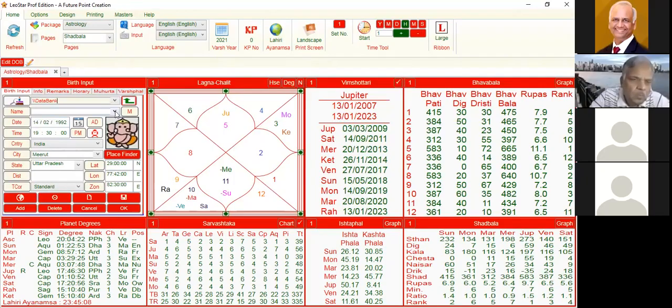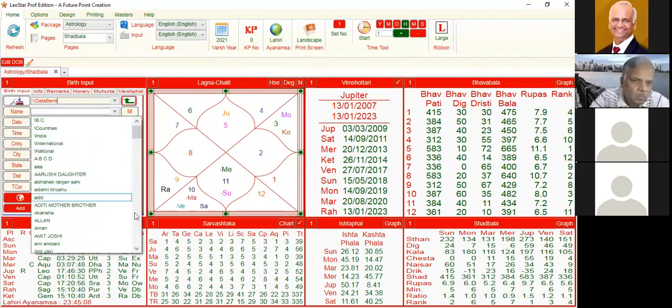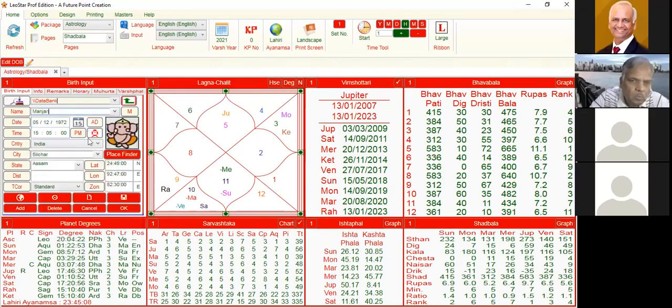In the last class we were discussing that I have the Sun Mahadasha at the moment. So we looked into the rupas, and the position of the points for the rupas was very strong for the Sun. I think you mentioned that it shouldn't be that bad.